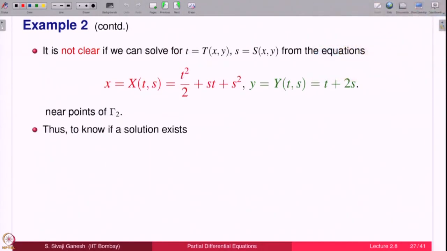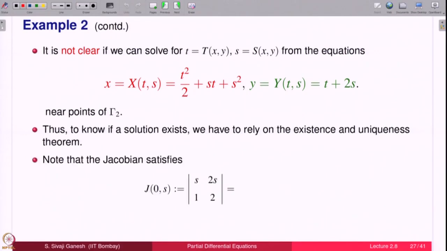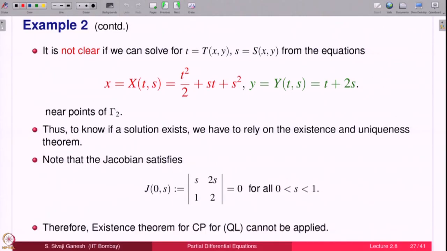To know if a solution exists, we have to rely on the existence and uniqueness theorem, because it is not obvious whether I can use the equations for x and y to get an expression for t and s. So, let me do that. The Jacobian is this, it is 0. Therefore, the existence theorem cannot be applied.